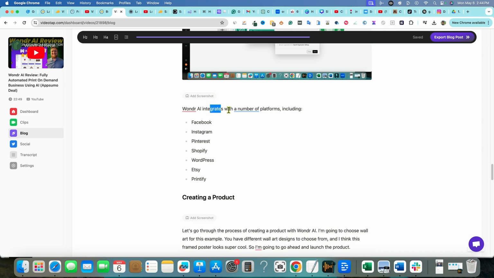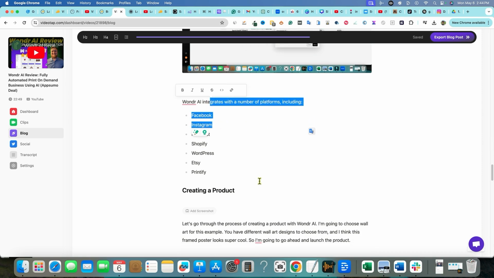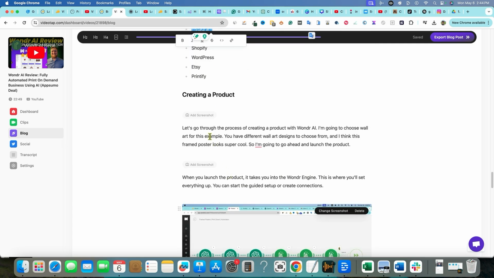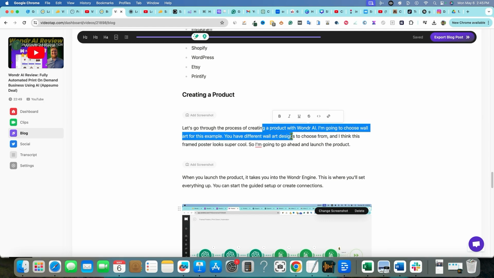Wonder AI integrates with the following platforms right here. Boom. Creating a product. Let's go through the process of creating a product with Wonder AI. I'm going to choose wall art for this example. You have different wall art designs to choose from, and I think this framed poster looks super cool.